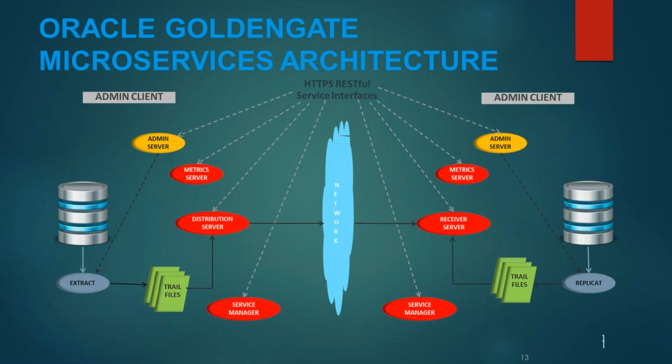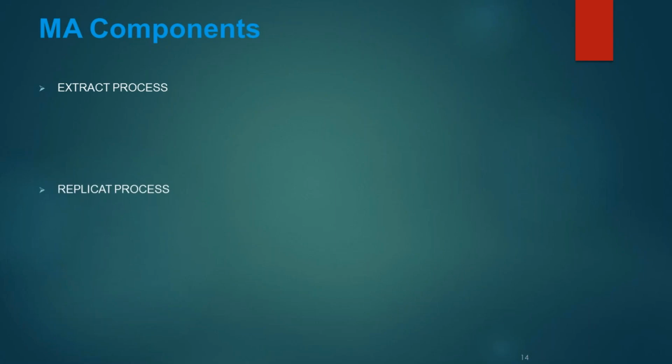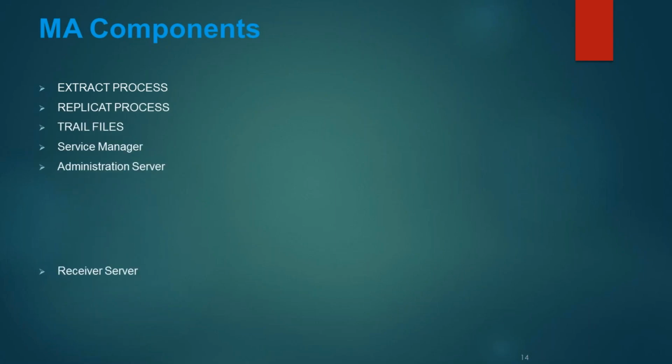It allows for a lot of features, and because a lot of things are moving to cloud, that is another point. So to keep up with the ongoing trend, and to remain intact in the market for at least the next 5-7 years or 10 years, Golden Gate has launched this new architecture, which is called the microservices architecture. These are the components involved with microservices architecture.